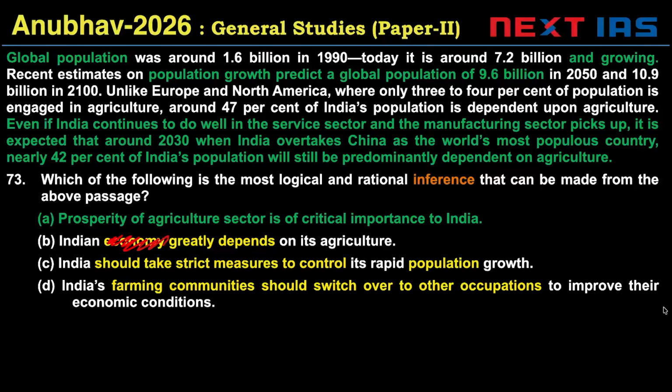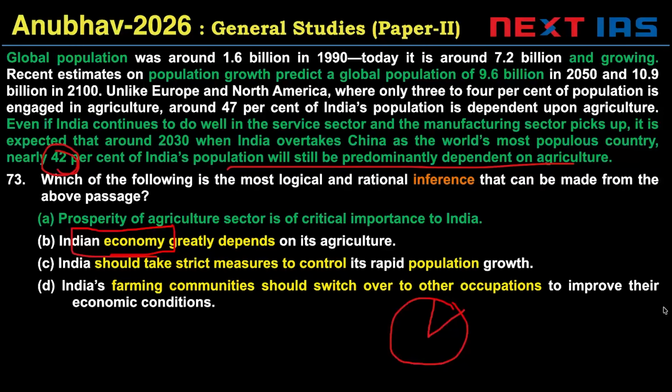if you said in India greatly depends, it would be valid. If you said Indians greatly depend, this would be valid. But I can't say India greatly depends on its agriculture. The reason being, I don't know what share of the pie does agriculture contribute. I know how many people are dependent, right? So if this is GDP, I don't know how much it's contributing to the economy.